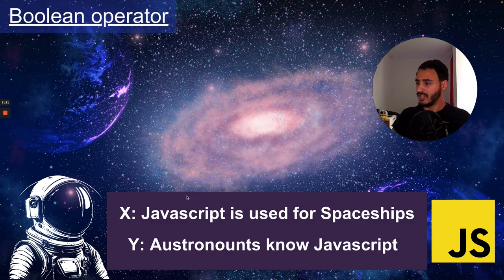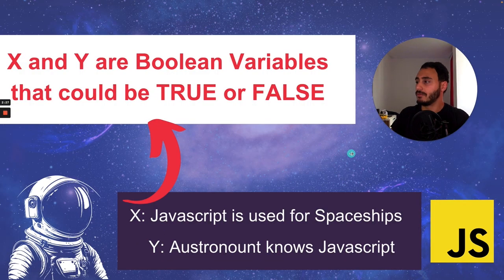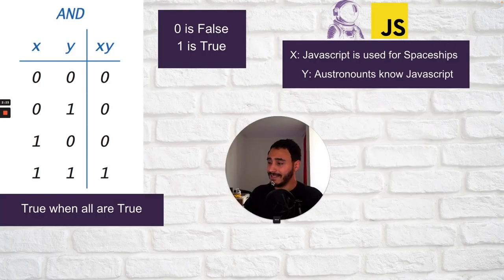So let's assume you got a statement X, which is basically that JavaScript is used for spaceships. It could be true or false, according to the law of excluded middle from Aristotle. Then we got another statement Y, which is astronauts know JavaScript. The statements could be true or false. This is an example of a Boolean operator. So the AND is a Boolean operator.